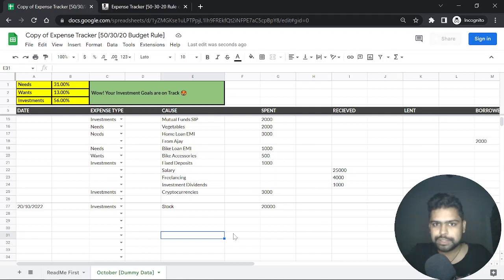The most important thing that I would want to say is that your discipline is what will take you ahead of the rest of the people, right? Your budgeting rules should not be just on paper. They should come with discipline, and you should be updating from your end. So manual tracking is there, but that is what helps you in tracking your budget.